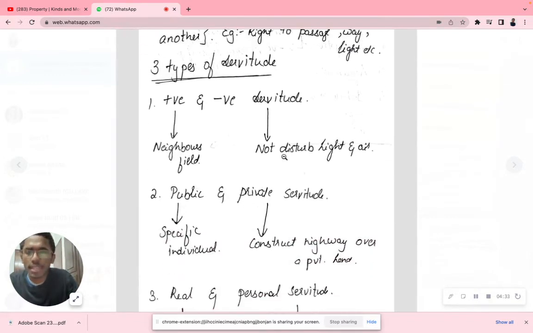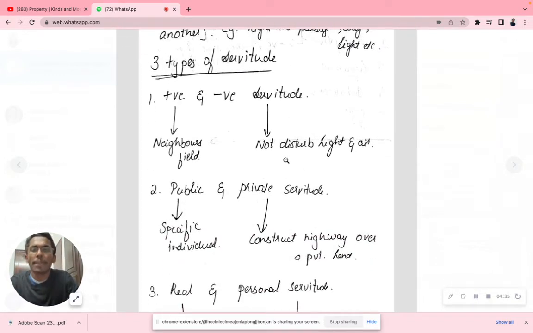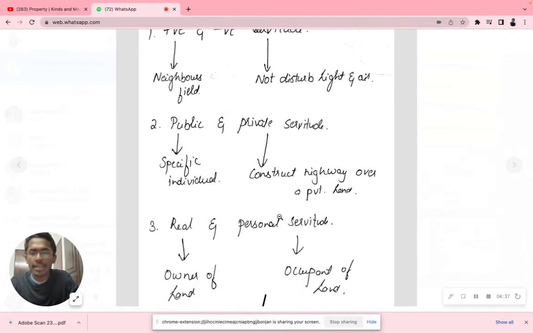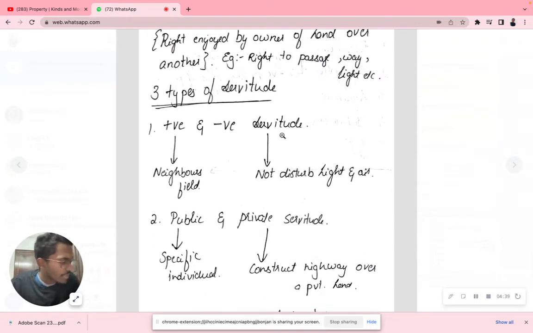Three kinds of servitude are there. One is positive and negative servitude. Public and private servitude is there, and real and personal servitude. I've just written it in a nutshell.